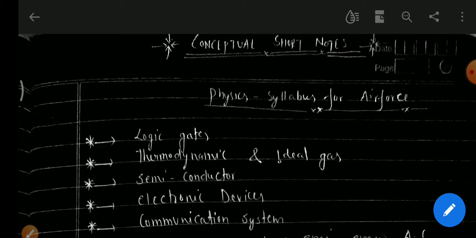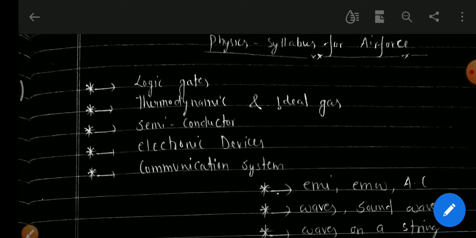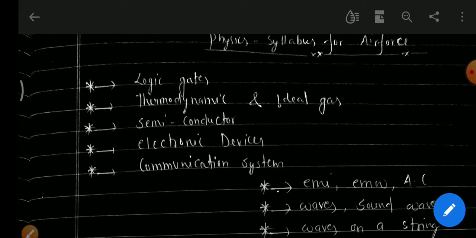As you all know, if we want to study very well, we have to know the syllabus of the subject. That's why we have written the physics syllabus before starting to read the chapters one by one. The first chapter is logic gate, second is thermodynamics and ideal gas, third is semiconductor, fourth is electronic devices, and fifth is communication system.